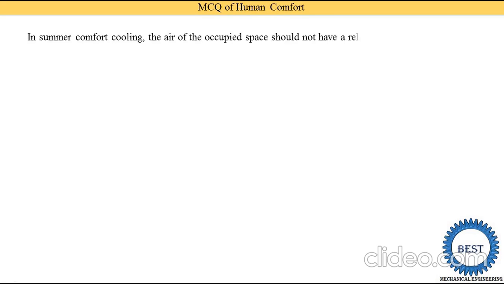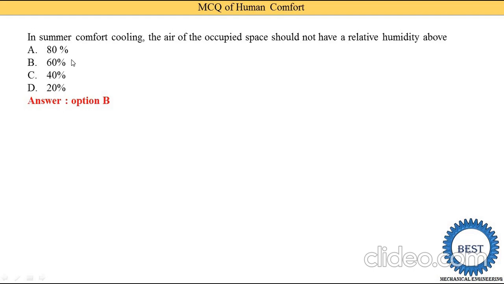In summer comfort cooling, the air of the occupied space shall not have a relative humidity above 80, 60, 40 or 20 percent. So it should not be above 60, which is required. So option B is correct. If the relative humidity is higher than 60, we do not feel comfortable. The problem starts as suffocation, and we are not properly able to inhale the air.